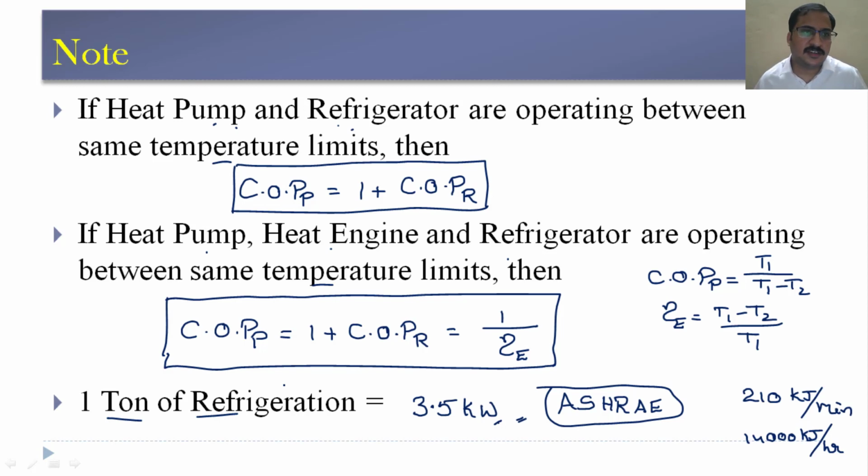So 1 ton, usually what we learn, is equal to 1000 kgs. That ton is different, and here the ton of refrigeration is different. Don't get confused between these two.